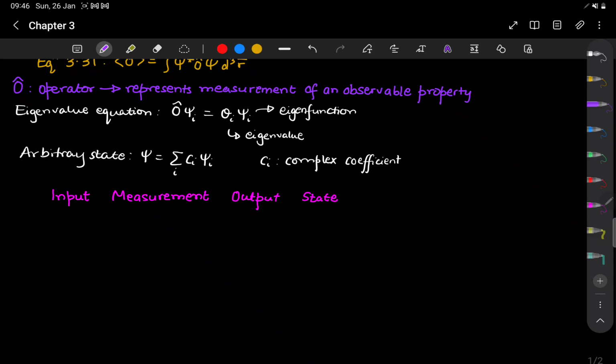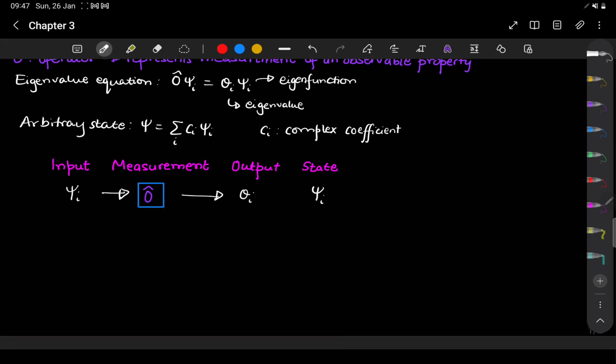So my measurement is, let us say, some apparatus, and I want to measure some property which is denoted by this measurement operator O. And if I have an input state psi I and I send this into my measurement apparatus, then the output that I will get will be OI, and the output state will remain the same, psi I.